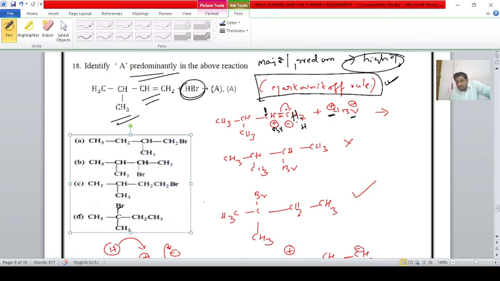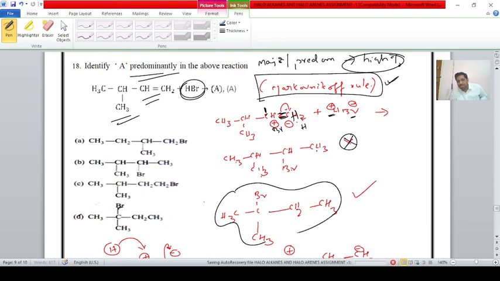Here 2 sigma bonds are formed, hence 1 pi bond will be lost. Therefore, CH3-CH(CH3)-CHBr-CH3 can be formed. But this product is not obtained. It is the twist in this question. Instead, this product will be obtained: CH3-CH3-Br-CH2-CH3. This product can be obtained.